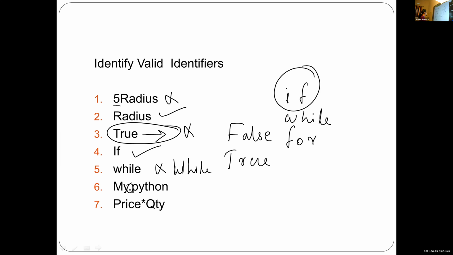Vishnu, what about the last one? Invalid. Why? Special symbol. The special symbol star is used here. So we cannot use price into quantity as a valid identifier. Is this identifier concept clear?